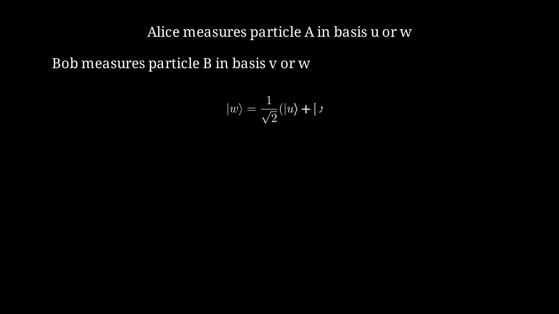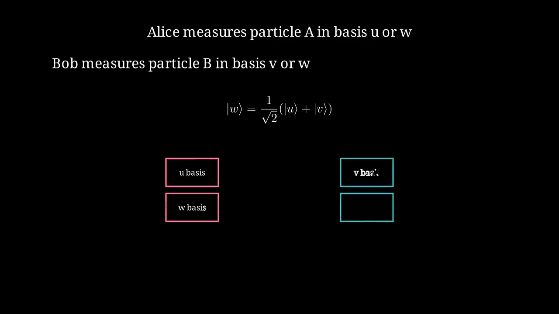Each experimenter can choose between two different measurements, just like our classical setup. Alice in location A can choose to measure her particle in either the U basis or the W basis. Bob, in location B, can choose to measure his particle in either the V basis or the W basis. The W basis is a superposition state, defined as 1 over square root 2 times the sum of U and V states. Here are the measurement choices. Alice chooses between U and W, while Bob chooses between V and W.